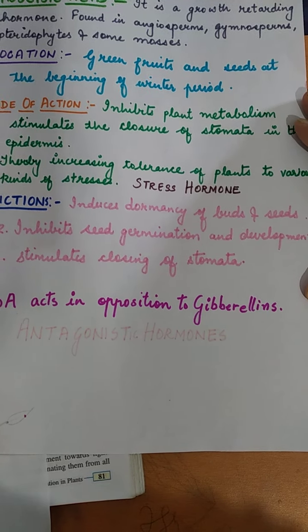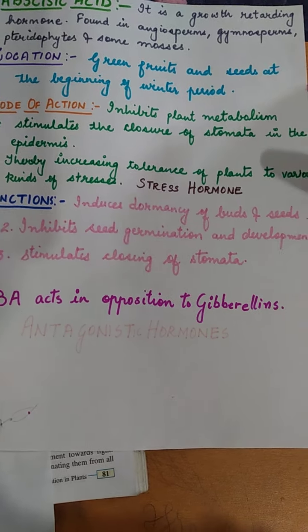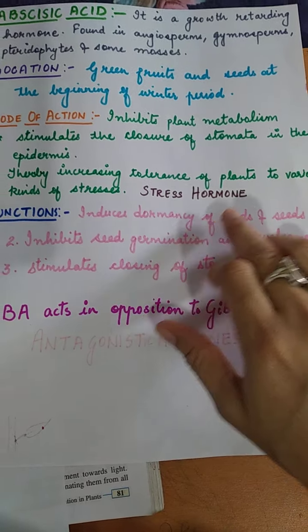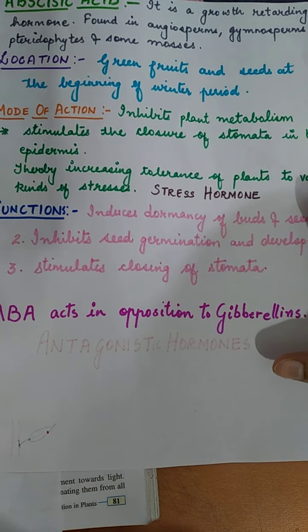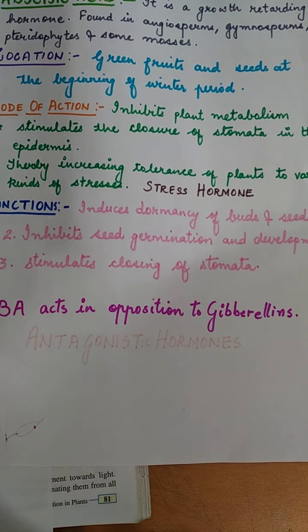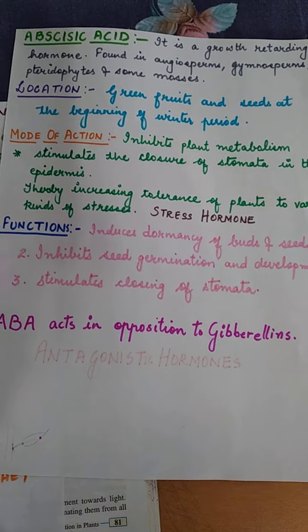Now this hormone, as it is working in the time of stress, is helpful for the plant in the time of stress. Abscisic acid is also known as the stress hormone. You may get this question in your examination, name the stress phytohormone. At that time you write the answer abscisic acid.